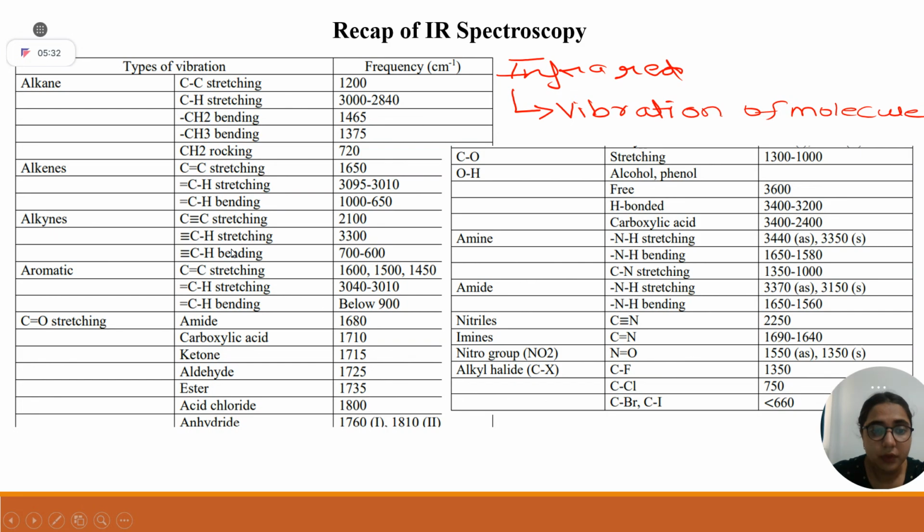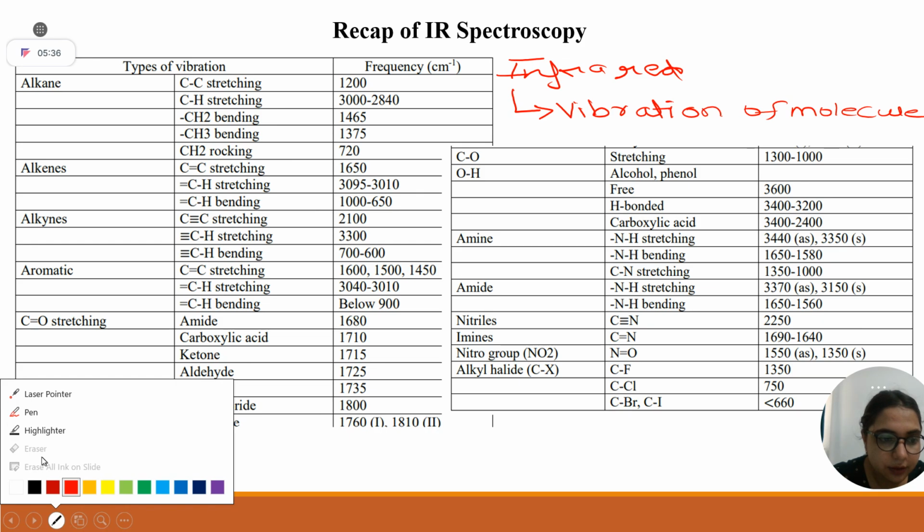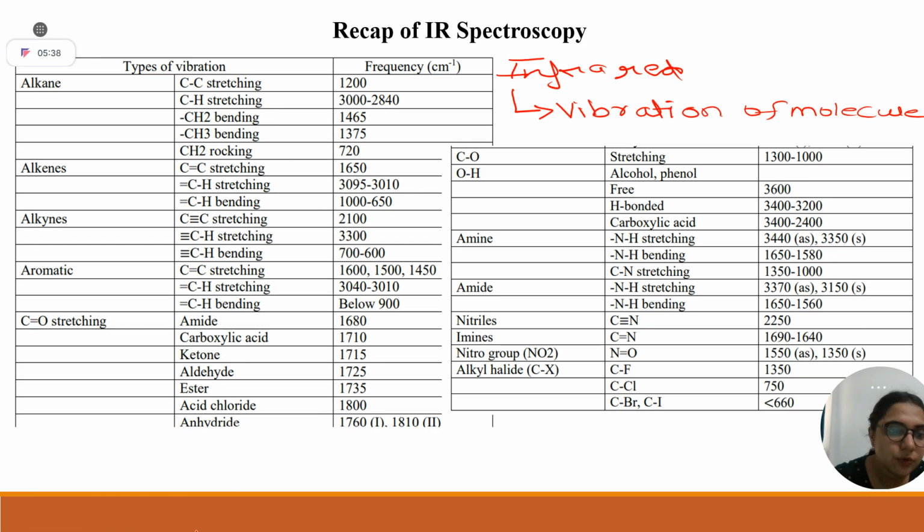Okay, so most important for you to notice is this CO stretching one, right?